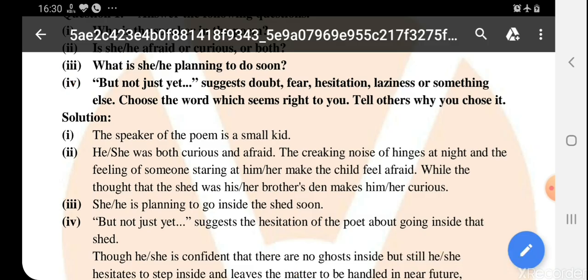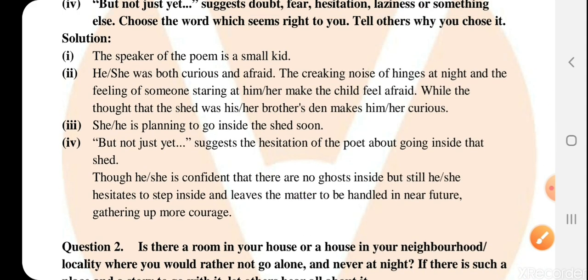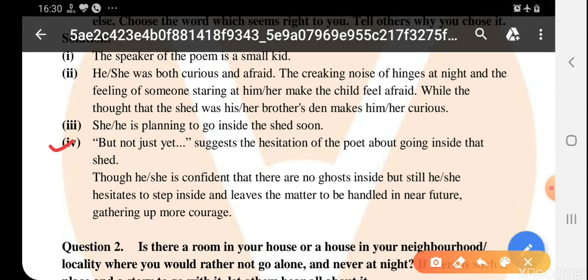So we can see the answer here. "But not just yet" suggests the hesitation of the poet. ये हमें क्या बताती है? Hesitation. ये line से हमें पता चलता है that the poet, meaning the small child, is hesitant. Okay. About going inside that shed. He's feeling hesitation to go inside.